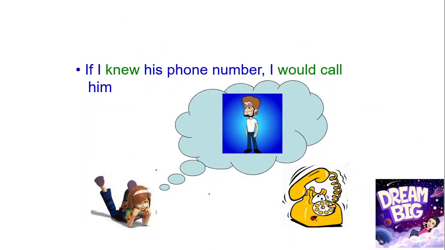If I knew his phone number, I would call him. Look at the pictures here. Someone is dreaming of a phone number. It's just like daydreaming. So you must use the second conditional: if I knew, which is in past tense, and the main clause uses would plus the base form of the verb call.